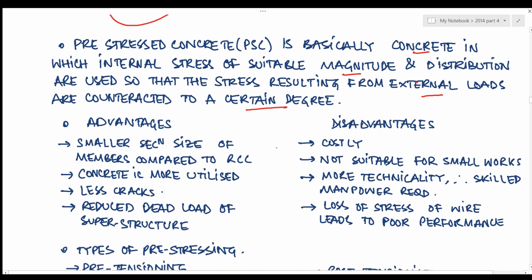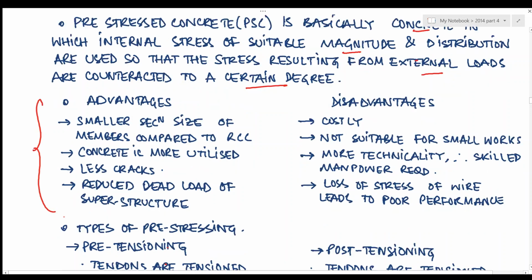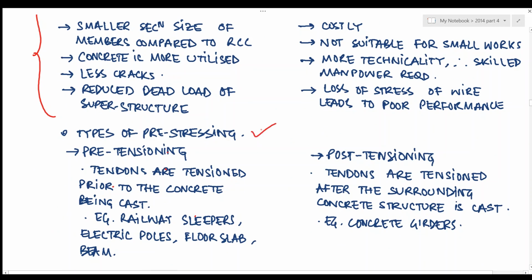There are a few advantages as well as disadvantages of PSC members. You can read these through. Also, the types of pre-stressing are pre-tensioning and post-tensioning. In pre-tensioning, tendons are tensioned prior to the concrete being cast, and in post-tensioning, tendons are tensioned after the surrounding concrete structure is cast. Examples of pre-tensioning are railway sleepers, electric poles, floor slabs, beams, etc. In case of post-tensioning, the examples are concrete girders and various other concrete structures, right?